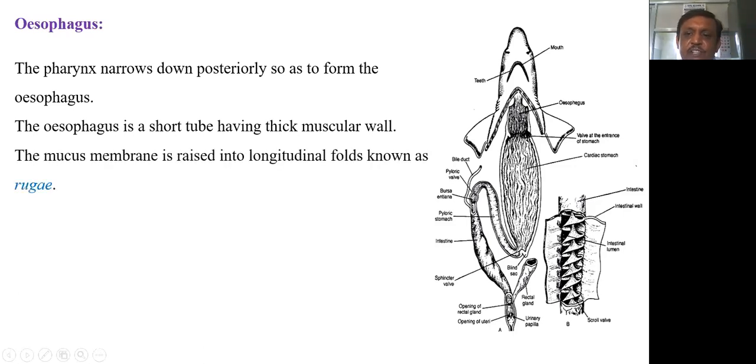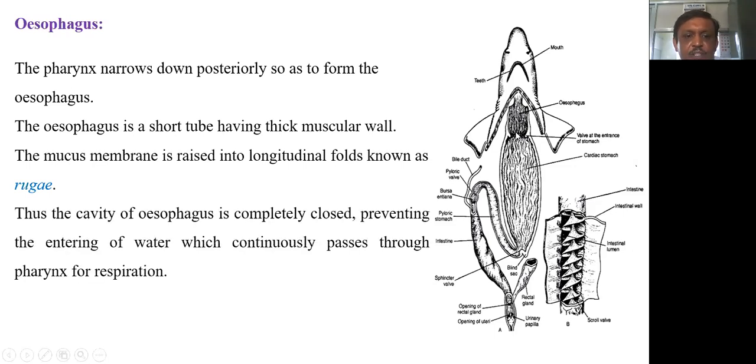The mucous membrane is raised into longitudinal folds known as rugae. Here you can see in the diagram, these are the longitudinal folds which are present on the inner lining of the esophagus, and these are said to be the rugae. Thus, the cavity of the esophagus is completely closed.